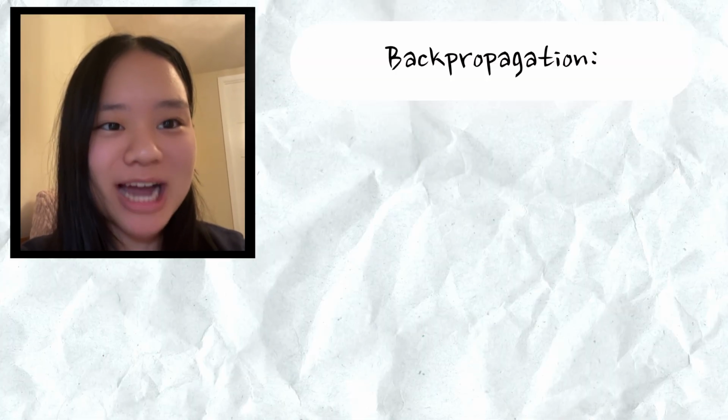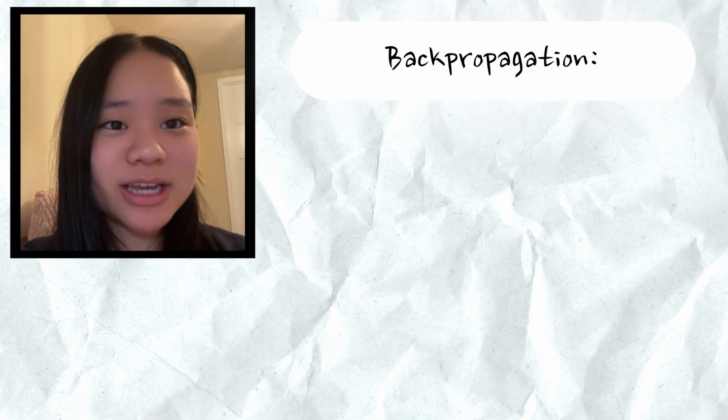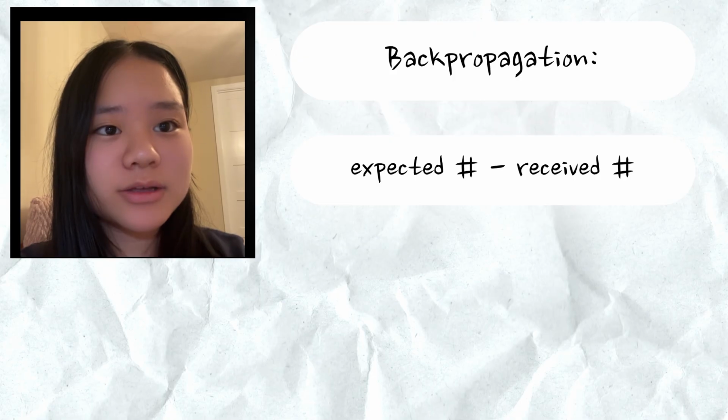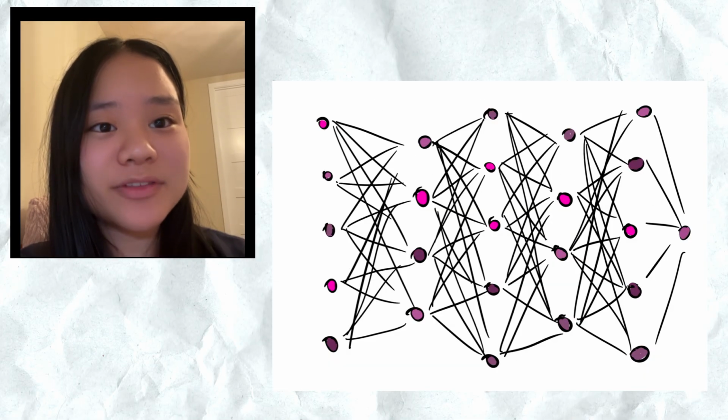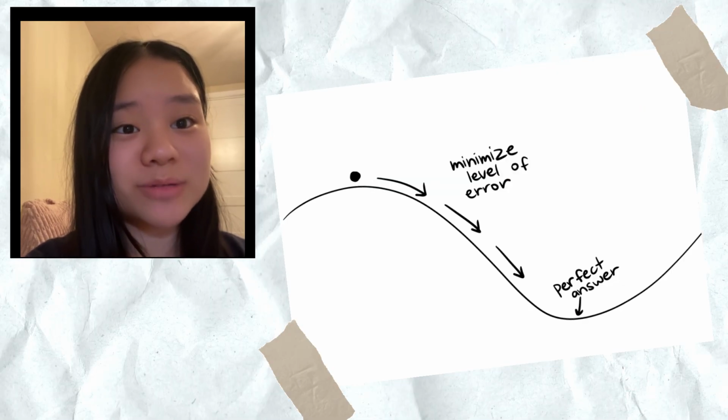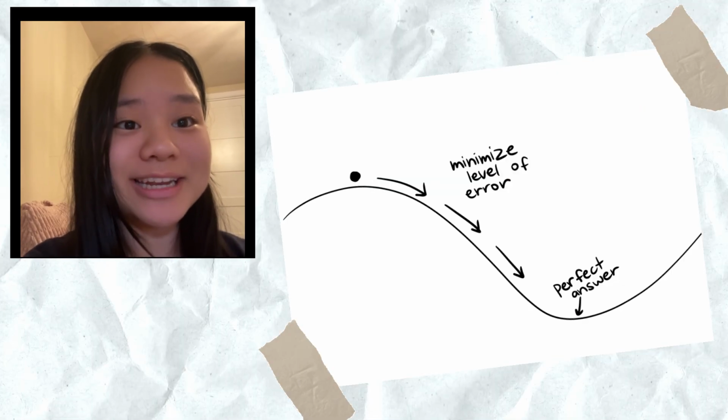These weights are trained using backpropagation. Backpropagation is when you take the difference of the expected answer and the answer you received, and then you change the weights that had the most impact in determining that wrong answer. These neural networks are then trained multiple times to finally achieve a near-perfect answer.